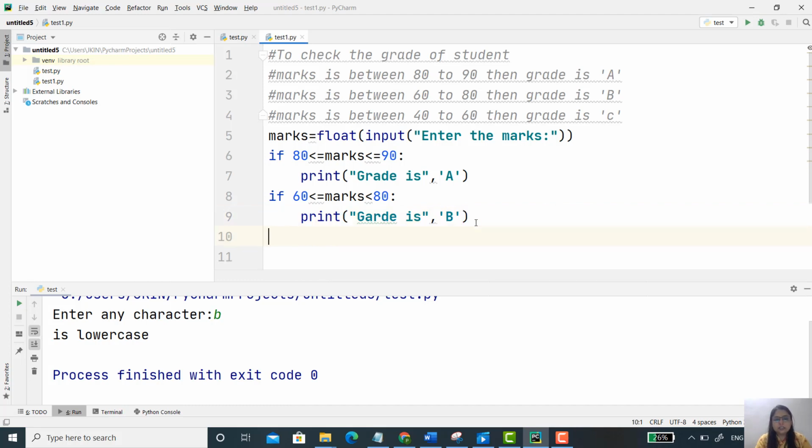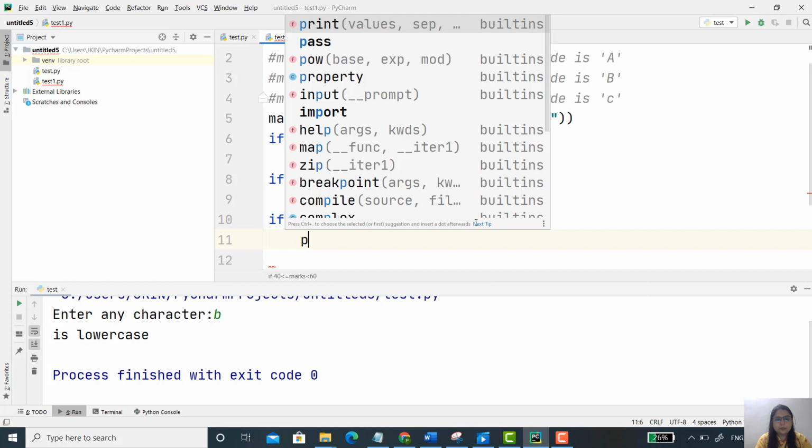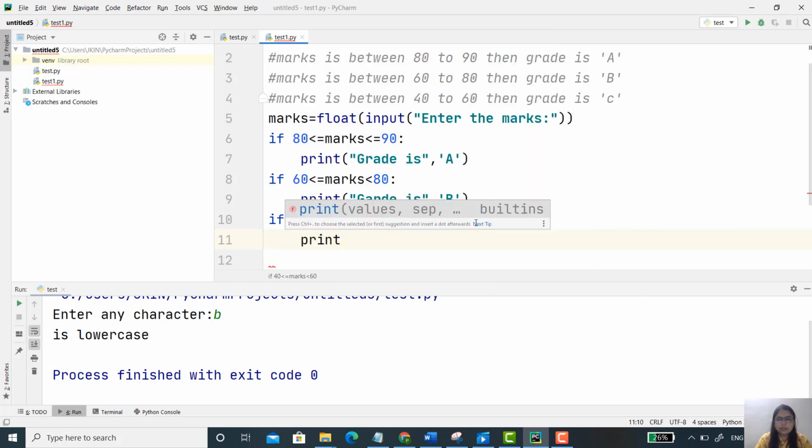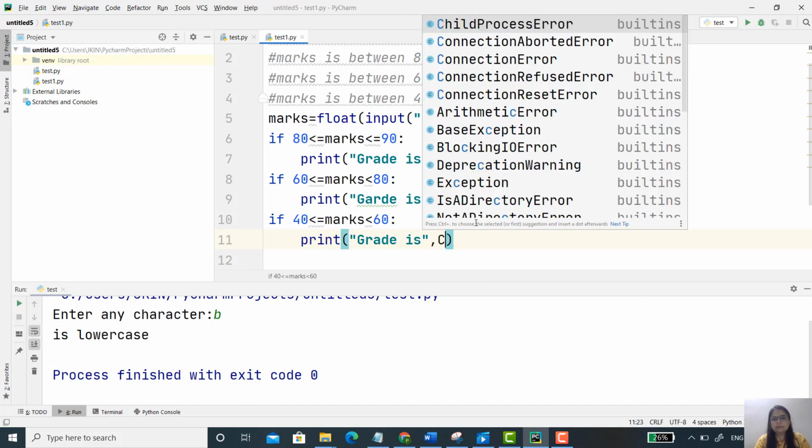Now the last condition, that is if the marks are between 40 to 60. So we have to include 40 but no need to include 60. So 40 less than or equal to marks and only less than 60. And just print, that is, grade is C.